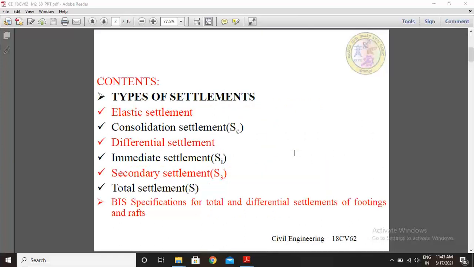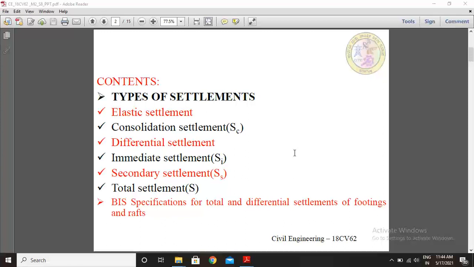These are the contents for today's class, and I want to explain all of them in detail. Types of settlements: elastic settlements, consolidation settlements, differential settlement, immediate settlement, secondary settlement, total settlement, and Bureau of Indian Standards specifications, that is, BIS specifications for total and differential settlements of footings and rafts.